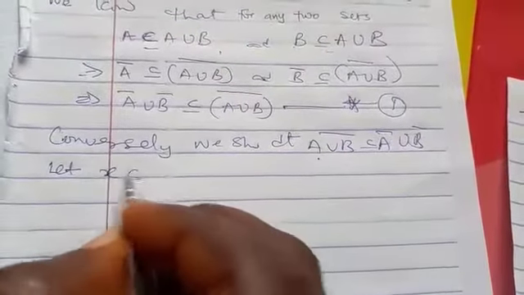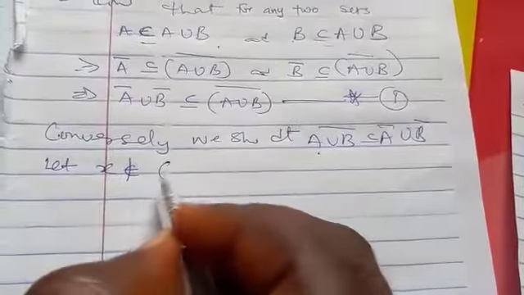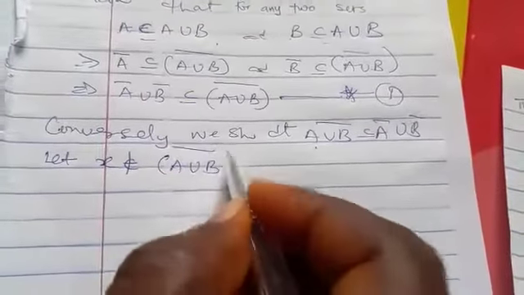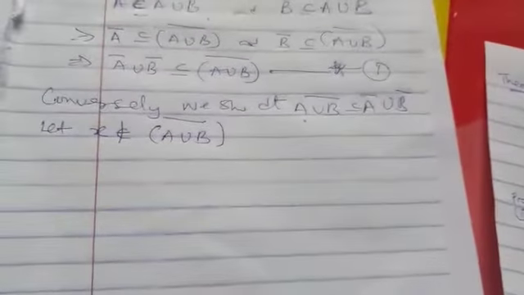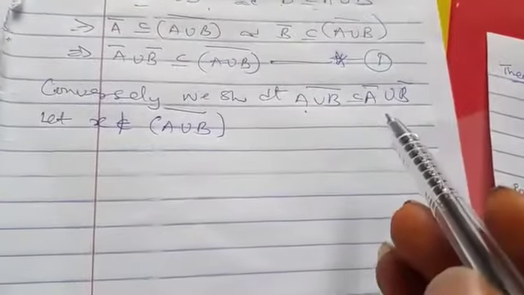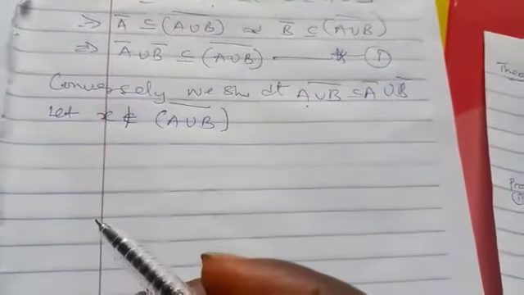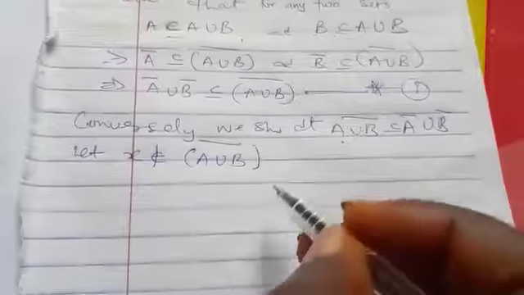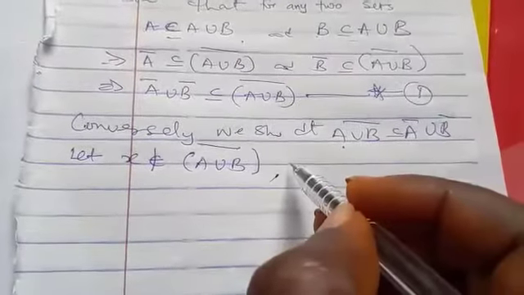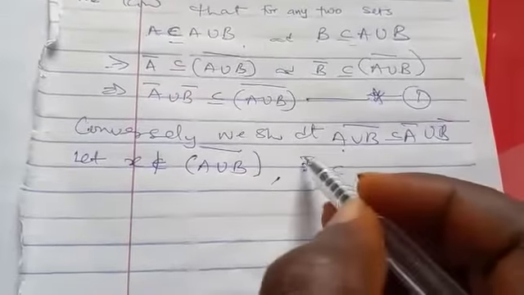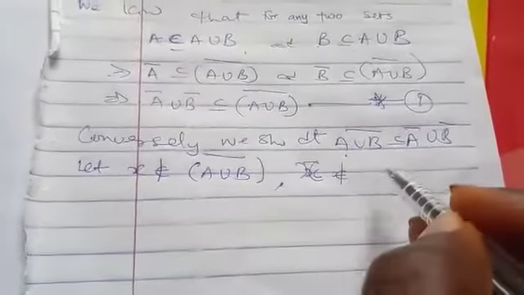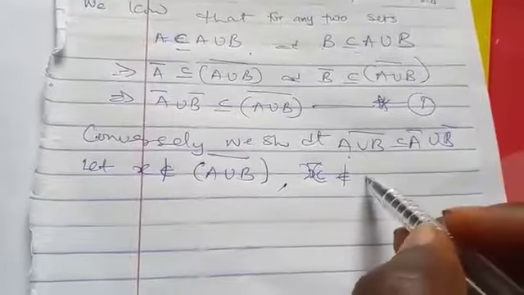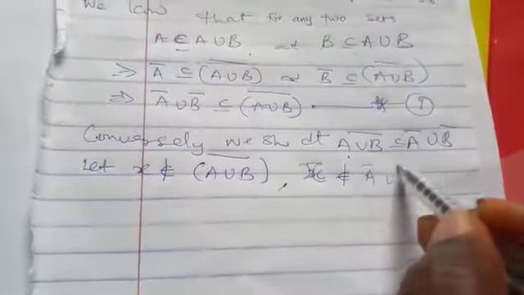So we say, let X not belong to this. If you can show that X does not belong to this as well, then we are proving the second part. So our aim is to show that S also does not belong to this A union B bar.